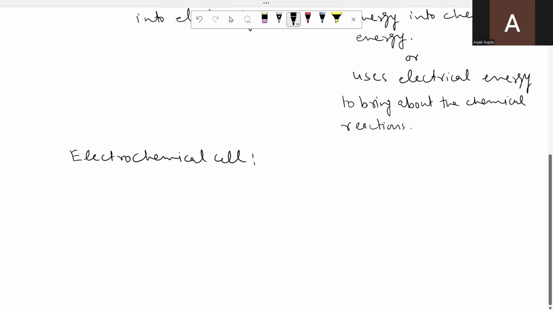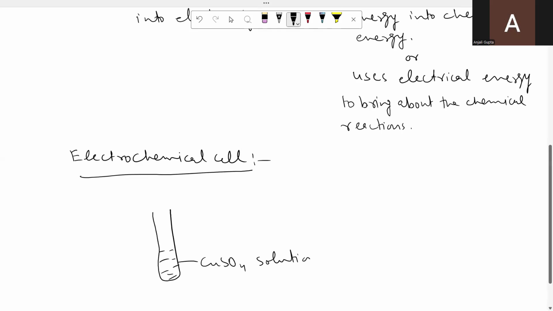You must have observed in your class 10 the reaction of copper sulfate and zinc. In a test tube, you take copper sulfate solution. You know, copper sulfate solution is blue in color. And you put some pieces of zinc metal. Zinc metal is grayish white in color.